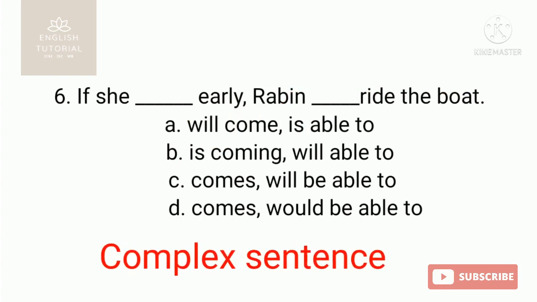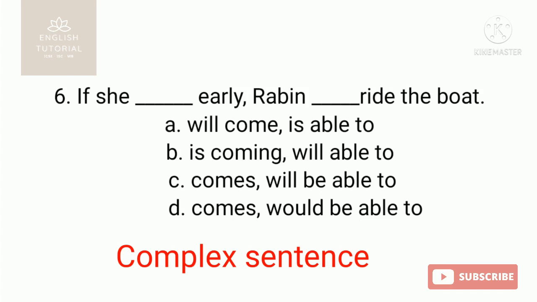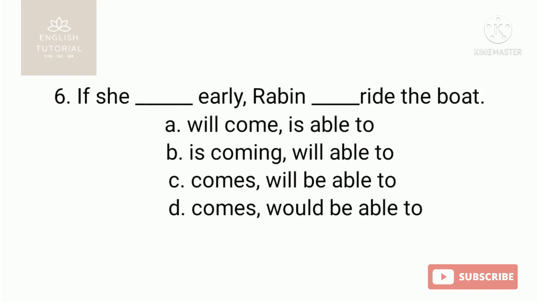And you know students, with the if clause, whatever the noun or pronoun is, here C, you need to write the indefinite form of the tense, either the present indefinite or the past indefinite.